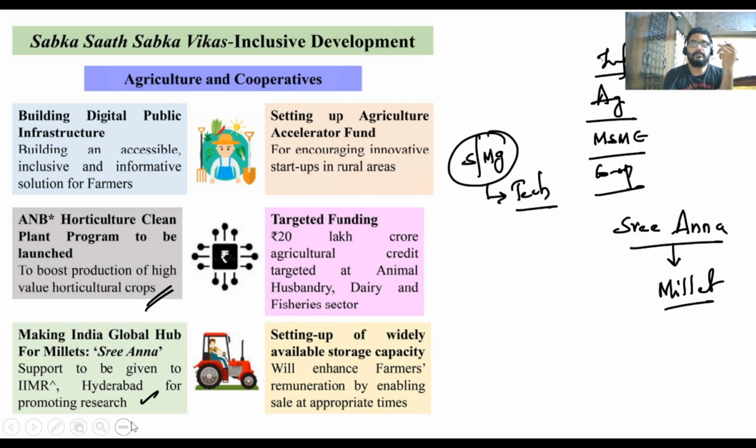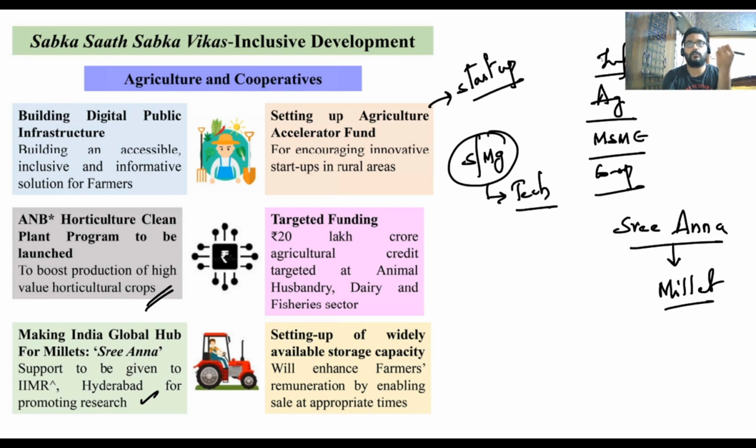All right. Next, setting up of the agriculture accelerator fund. This is related to the startups, which means that we have large scale startups in our country which are directly related to the agriculture sector, promoting agriculture, working for the awareness of farmers, working for the development of farm technologies, working for increasing the income of the farmers.